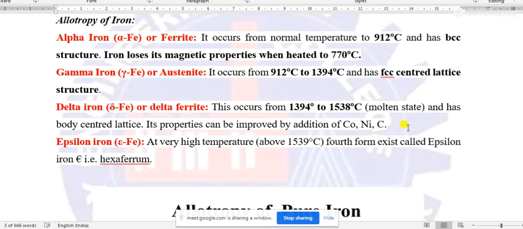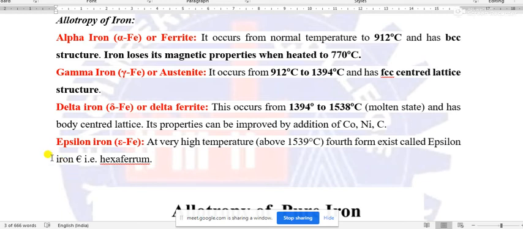Now at this temperature, the properties or characteristics of iron may be improved by addition of some other materials, most importantly carbon, to construct the construction steel, and you may add cobalt or nickel also, because these are also magnetic materials, and by that you may improve the properties of iron. These three forms or states, that is alpha iron, gamma iron and delta iron, are the important allotropes of pure iron.